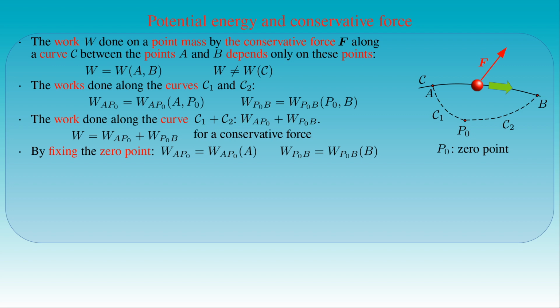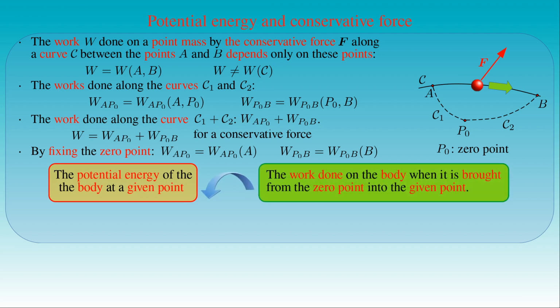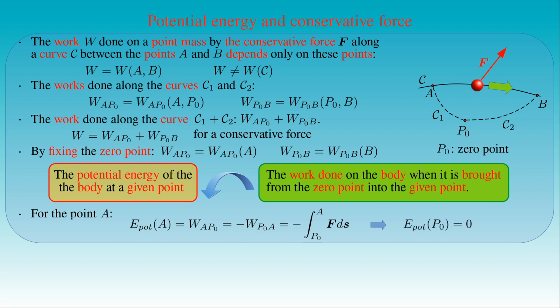If we introduce a 0 point for the conservative force F, then the potential energy of a body at a given point can be measured by the work done on the body by the force when it is brought from the given point into the 0 point. As a result, the potential energy of the point mass at the point A is given by the work done on the point mass while it is brought from the point A into the point P0. The work is equal to minus the work done on the point mass while it is brought from the point P0 to the point A, which is given by minus the line integral of the force F with respect to the arc length along an arbitrary curve connecting the points P0 and A. Obviously, the integral vanishes if the 0 point P0 and the point A are the same, that is, the potential energy of the point mass is 0 at the 0 point.